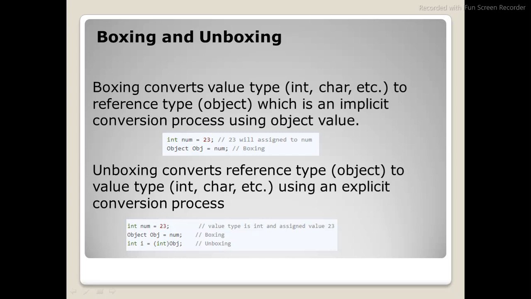Unboxing is just the reverse. I created int num, then converted it to object, and with unboxing I am converting the object back to my original type int, explicitly mentioning int as my type.